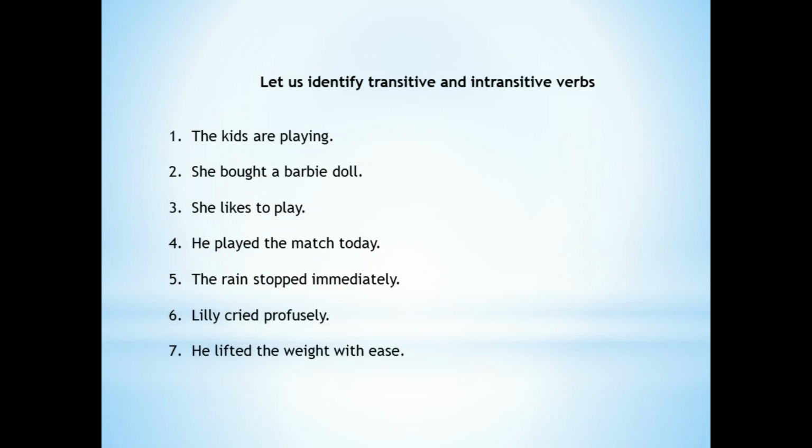ஸோ நம்ம இப்போ அடுத்த எக்ஸசைஸ் போக போகிறோம். That is, identify transitive and intransitive verbs in these sentences. ஒரு சென்டென்ஸில் இருக்கிற வேர்பை ஃபாலோ பண்ணி if there is an object and only then the sentence makes perfect sense, then that verb is a transitive verb. And in those sentences where verbs follow பண்ணி எந்த ஆப்ஜெக்டும் இல்லை and still it gives perfect sense அப்படின்னா that is an intransitive verb. ஸோ வீடியோவை பாஸ் பண்ணிவிட்டு ஆன்சர் கண்டுபிடிக்க ட்ரை பண்ணுங்க.